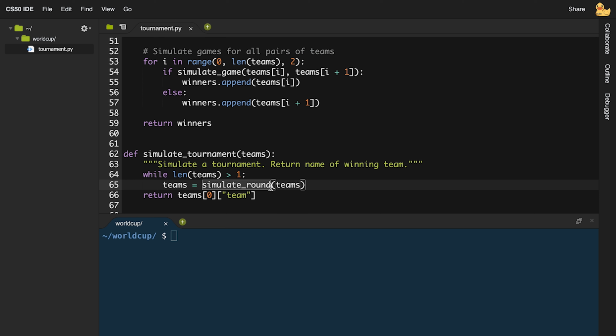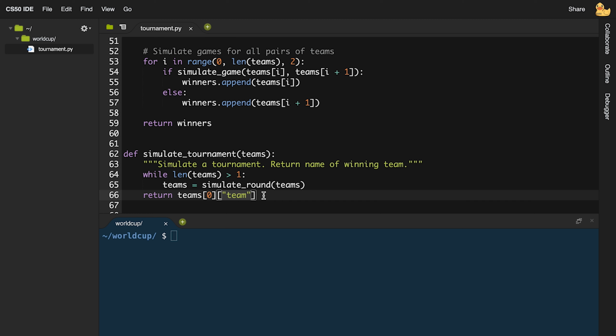So by the end of it, teams is a list that has one team in it, the winning team of the tournament. And if I have a list with only one thing in it, I can access that first and only element as teams[0] to get the first, and in this case, only element in a list. And then, because each team is a dictionary, and I want to access the name of the team, I'm going to say ["team"] to just access the value for the team column of that CSV file, or the team key inside of this dictionary.